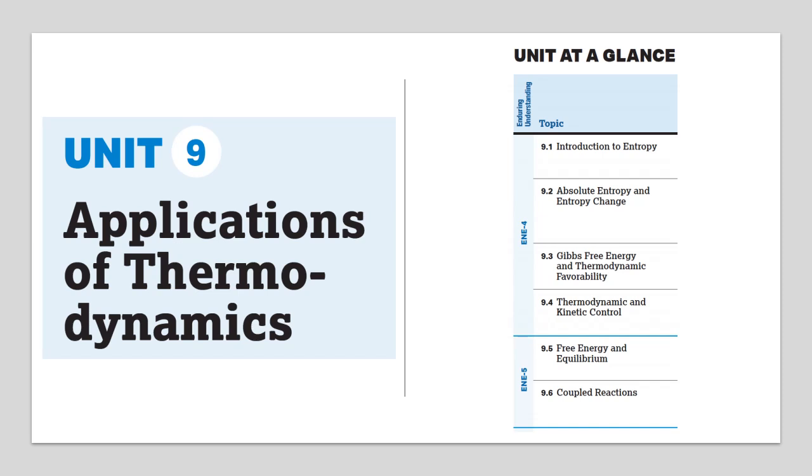Hi guys, we're going to go ahead and get started with our final unit in AP Chemistry, Unit 9, and we are actually going to go through all of these sections. It's kind of split up into two parts. The first part is some thermodynamic stuff, and then the second part of Unit 9 is electrochemistry. And so I'm going to do the videos in two sections, and so this first video is going to go through all of that extra thermodynamic information, which is sections 9.1 all the way through 9.6.